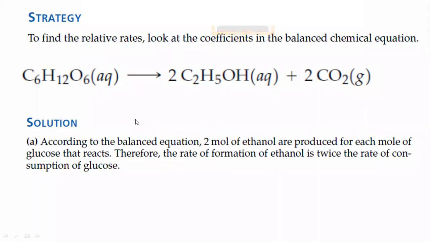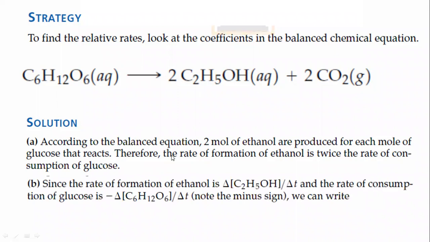Moving to the second question. This is the rate of formation of ethanol, which means you have to display it with the positive sign. If the positive sign is not written, it is understood to be positive. So all products are shown with the positive sign.